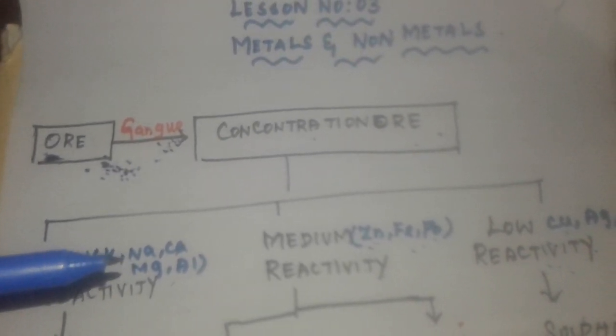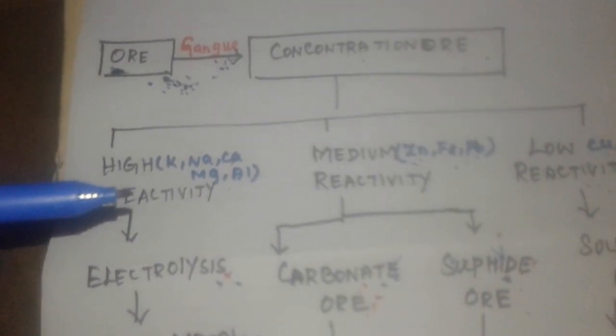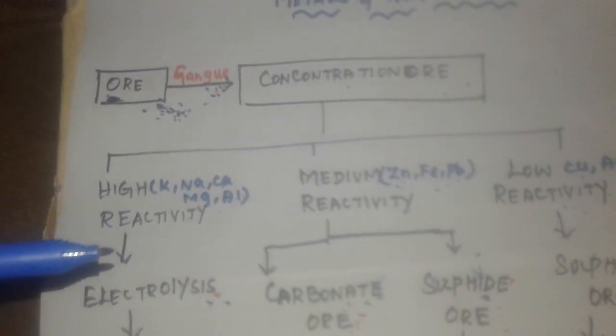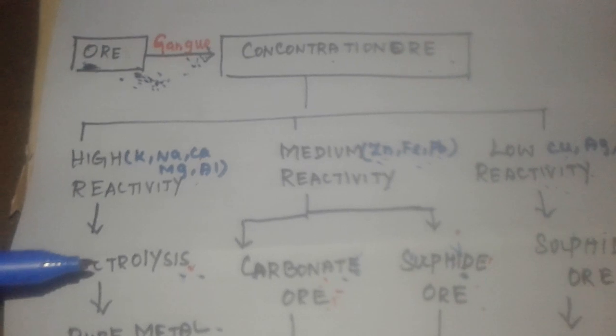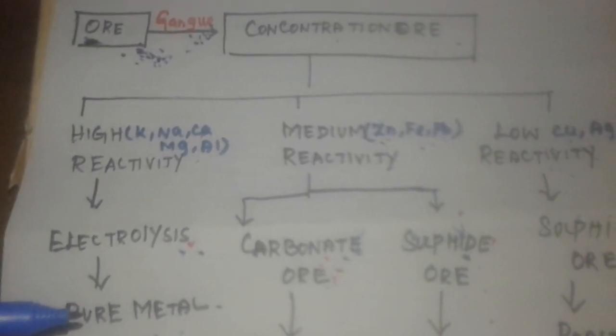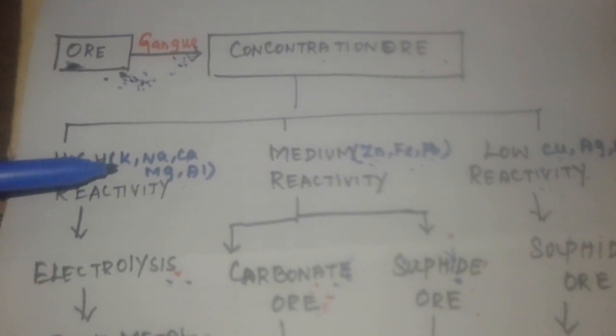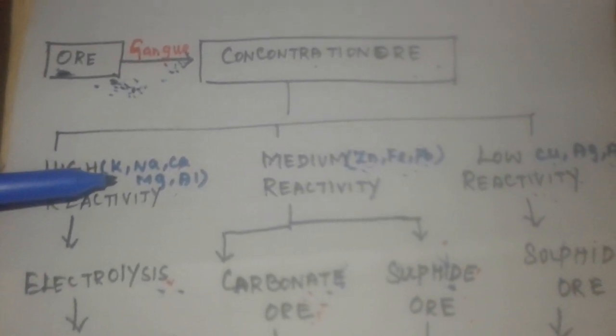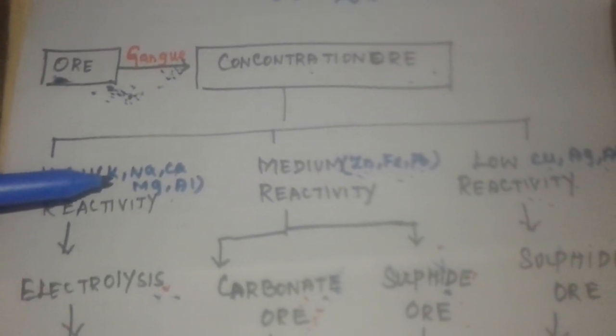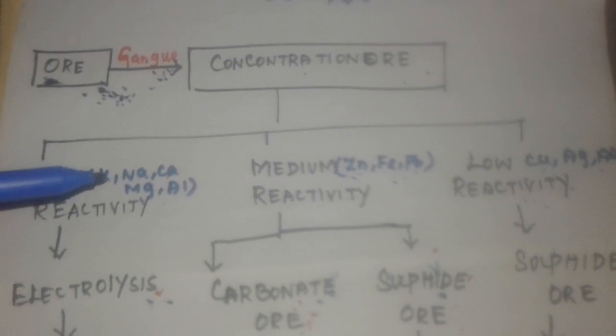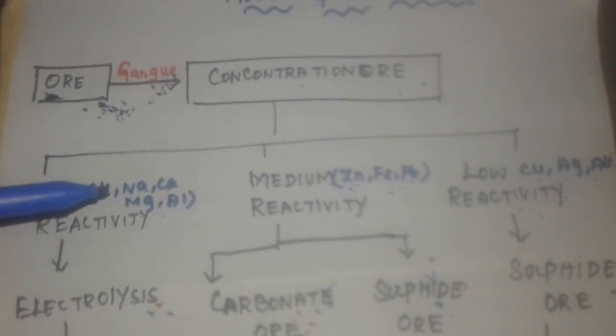How can I remove the oxide layer? I undergo the electrolysis process, and I can get the pure metal. Have you understood, children? High reactive metals are always present in the form of oxides in the earth's crust. First we have to remove the gangue. Once the gangue is removed, the ore is called a concentrated ore.